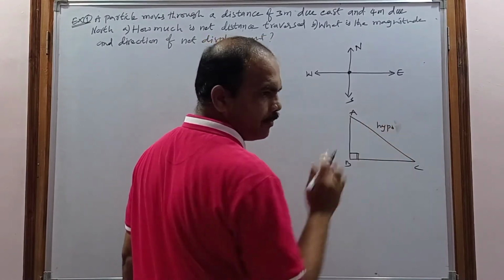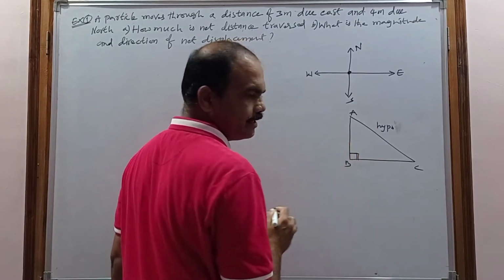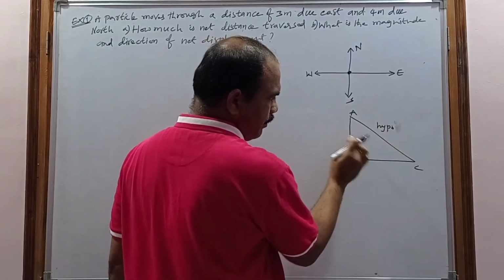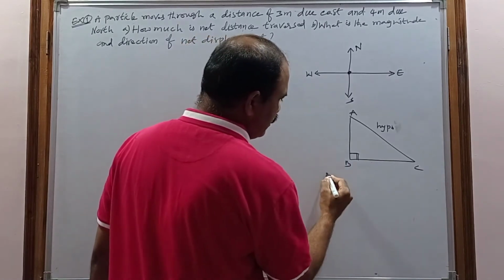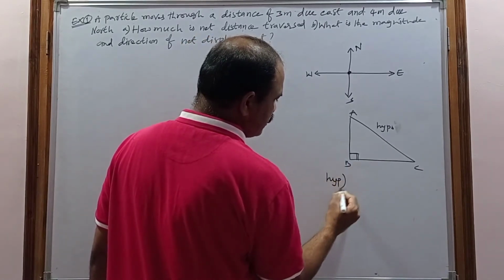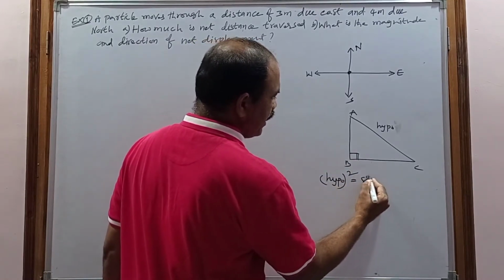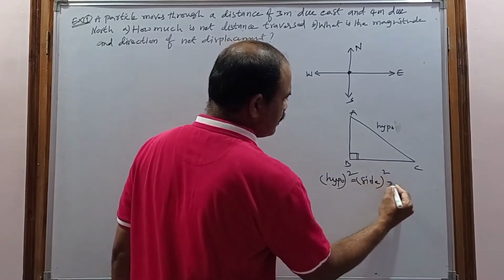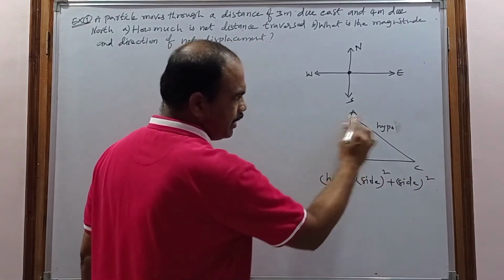This is called the hypotenuse, and these are the other two sides, and there is a relation between the hypotenuse and the sides. The hypotenuse square equals side square plus side square. Here the hypotenuse is side AC.